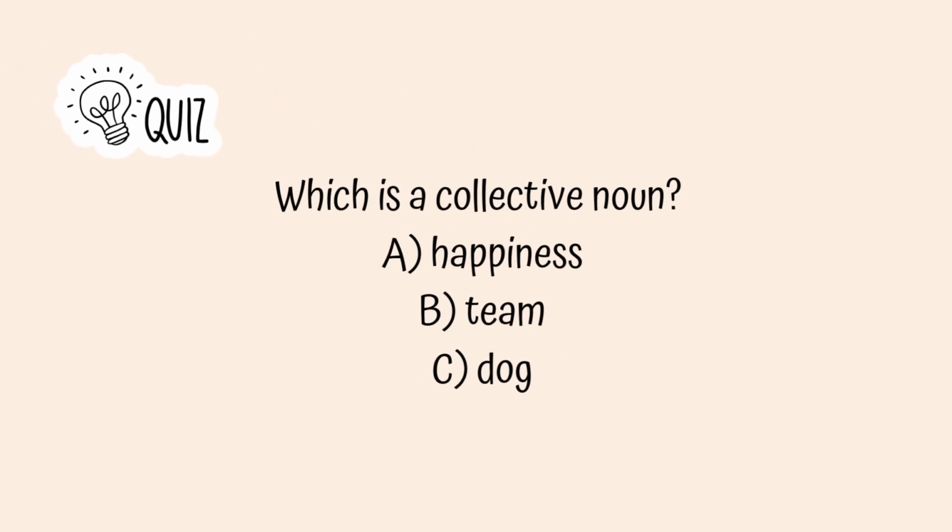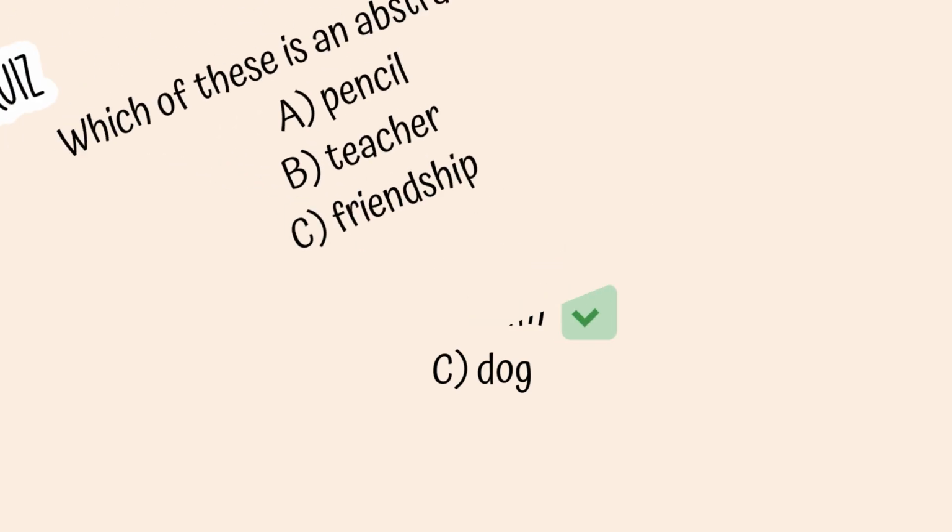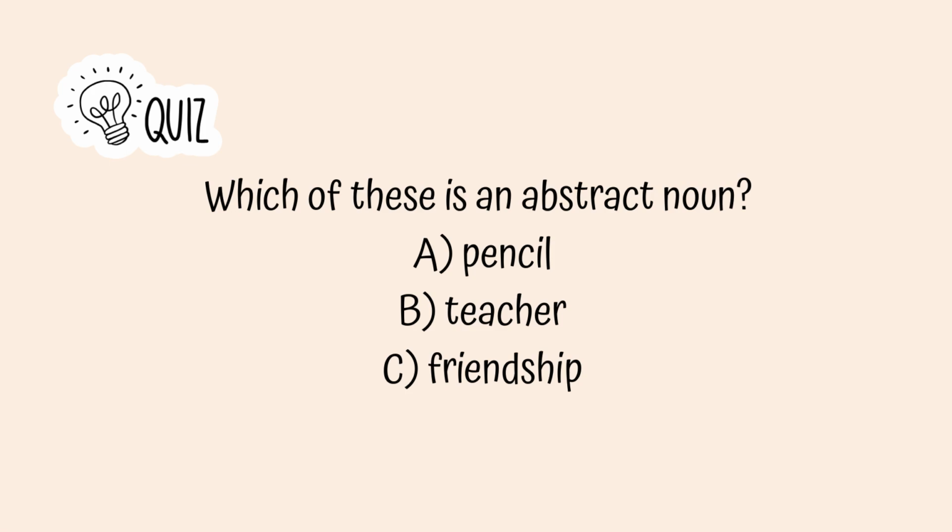Question number 3. Which is a collective noun? A. Happiness. B. Team. C. Dog. The answer is team. Question number 4. Which of these is an abstract noun? A. Pencil. B. Teacher. C. Friendship. The answer is friendship.